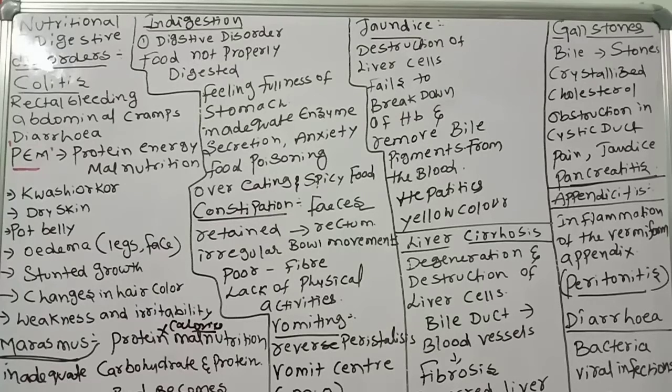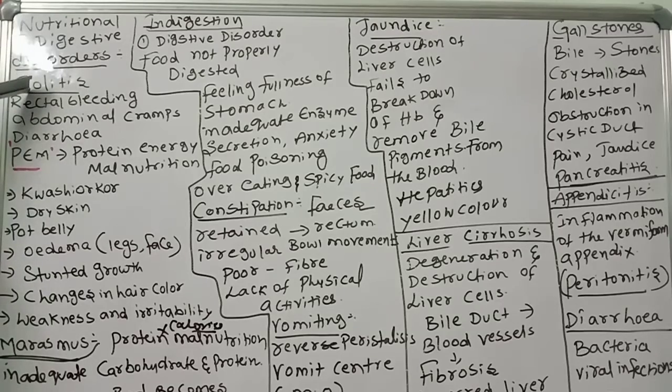Like this, there will be diarrhea, appendicitis, gallstones, liver cirrhosis, jaundice. These all are digestive disorders. Children, very carefully you should listen. We are discussing nutritional and digestive disorders.